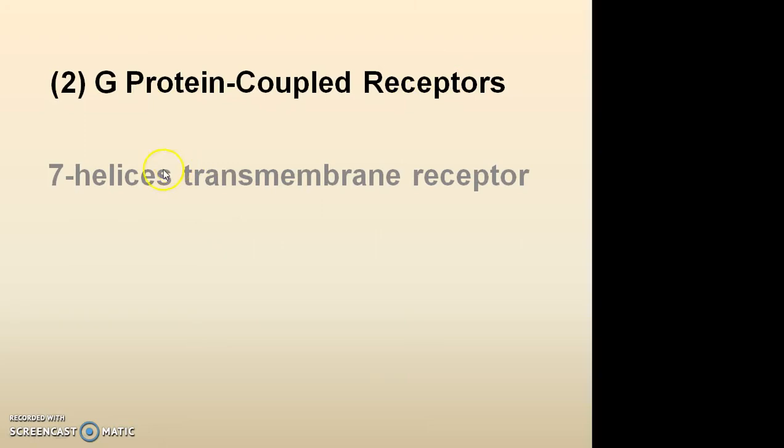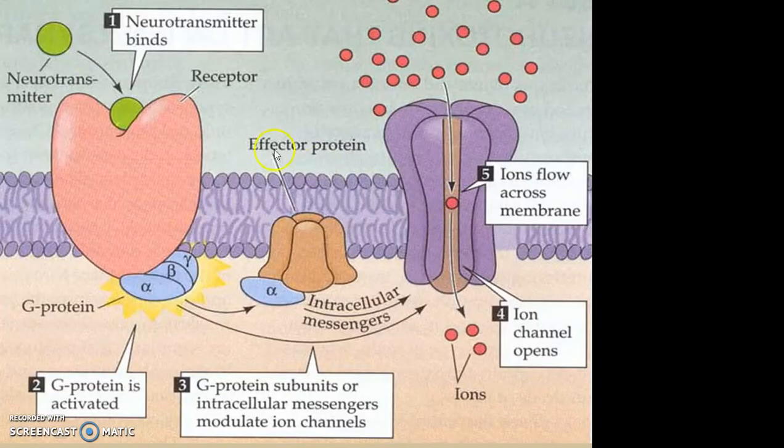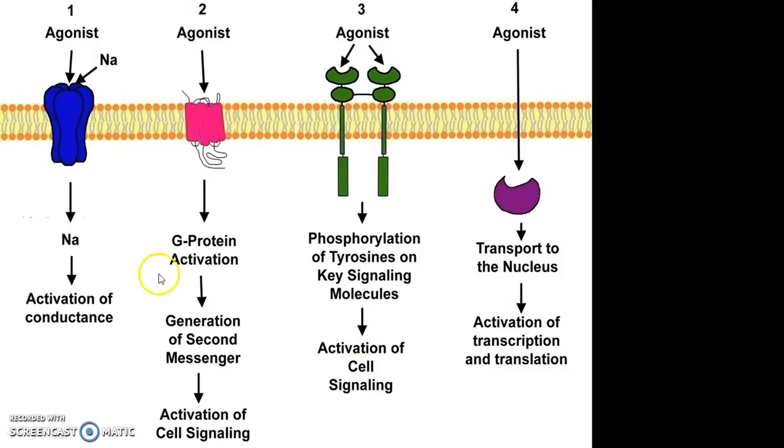The second one is the G protein coupled receptor, which is a 7 helical transmembrane receptor. This receptor has 3 subunits: alpha, beta, and gamma. After binding of a neurotransmitter, the alpha subunit is separated from the beta and gamma subunits, and this separation will activate the receptor, and this activated receptor will activate a secondary messenger system. The secondary messenger system includes PIP2, IP3, and DG, and ion channels, and this secondary messenger will either further activate a tertiary messenger or directly show the pharmacological effect.